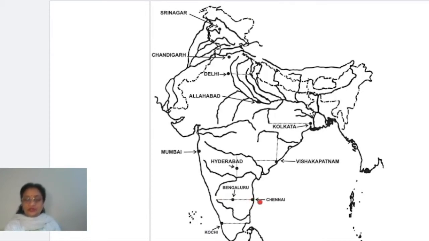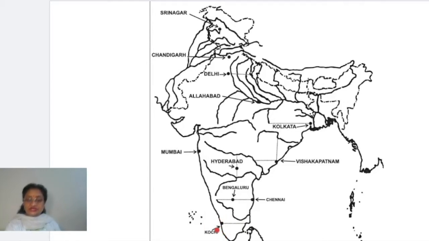Now come to the next one and the last actually, and this is Kochi. This is Kochi. You can see here how to get this location of Kochi. Again, we have come to the western coast, the southernmost part of the western coast you will find. How to get this point exactly? You can see here this part of Indian mainland is there, right? There is a curve, and from here if you draw a straight line towards the western coast, you will get a point. This point is exactly the location of this place, that is Kochi.